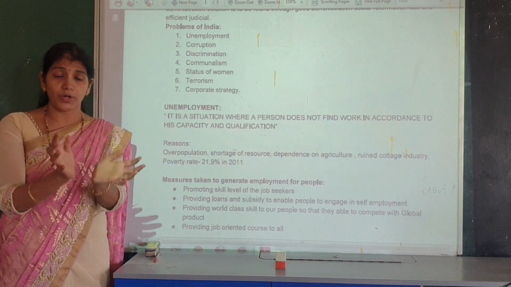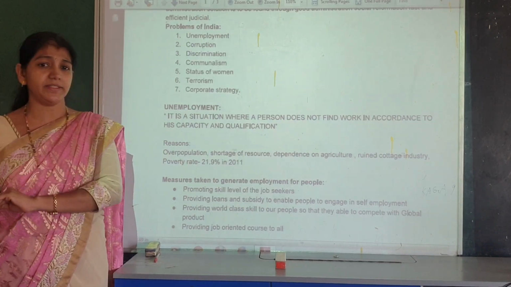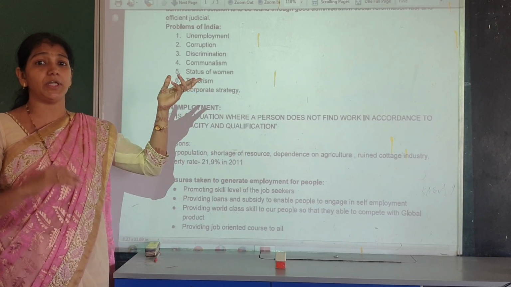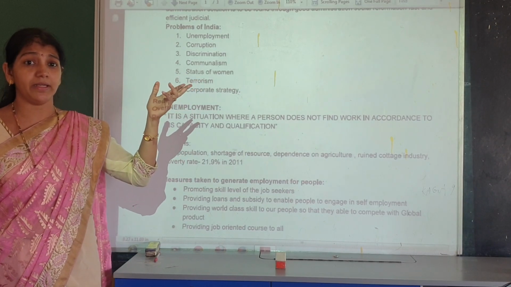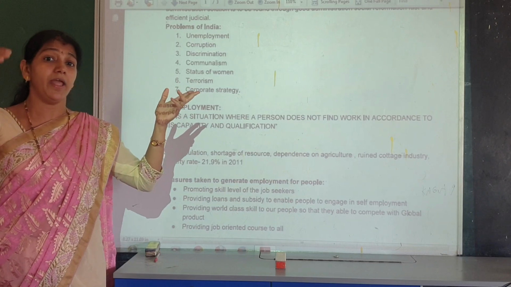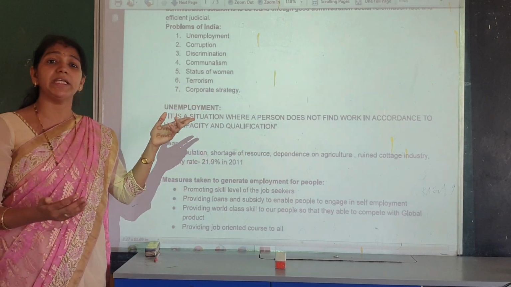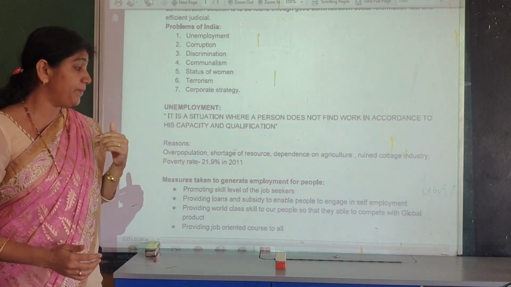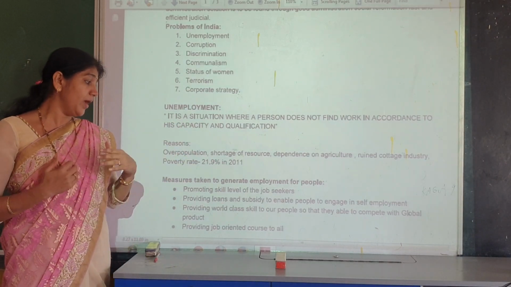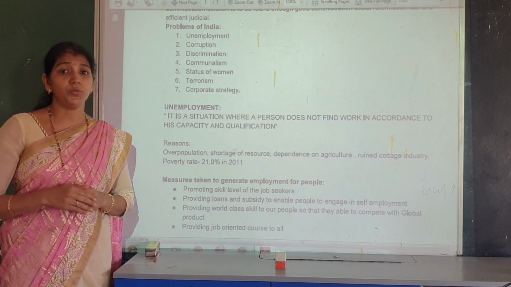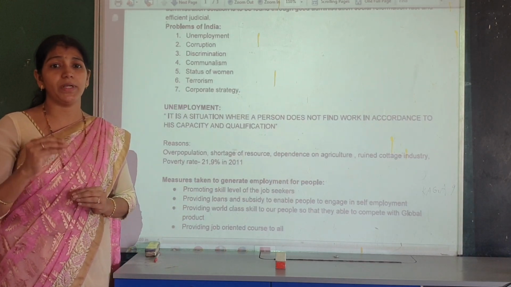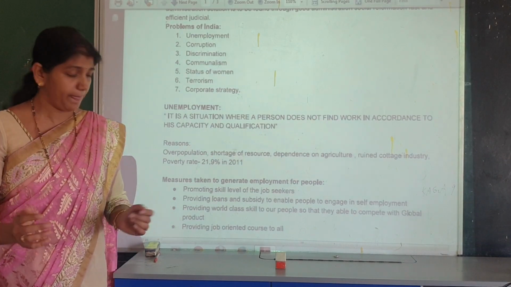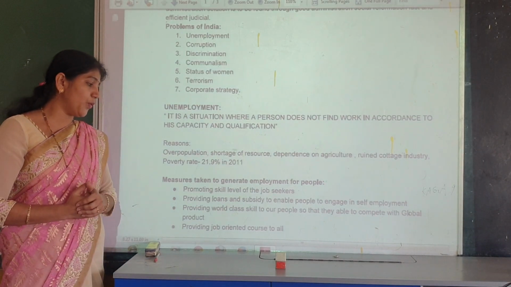That product is not only for village areas or city areas or the national level, it is at the international level that the product gets more demand, and at that time it indirectly creates employment opportunities and also increases national income and per capita income. So the government should provide world-class skills and employment opportunities to the people so that the product is globalized. And last, providing job-oriented courses.